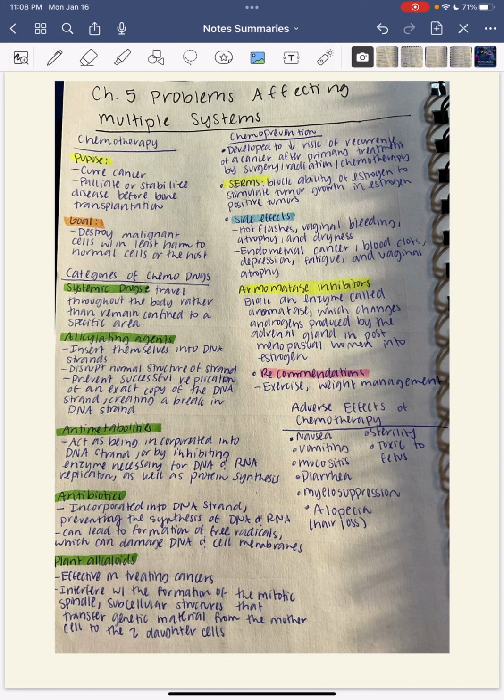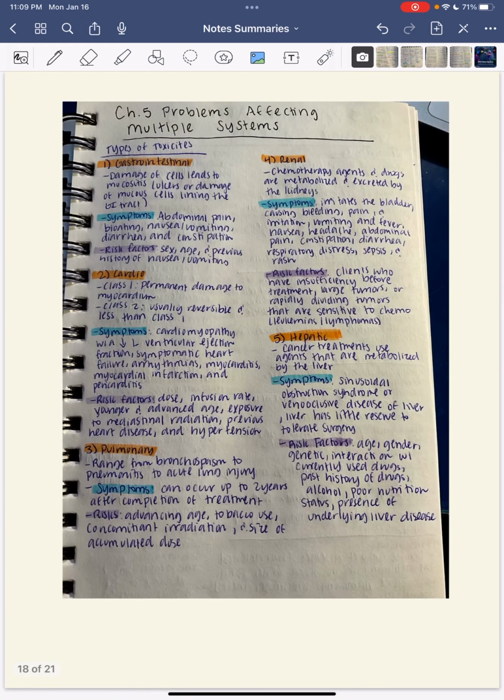So for aromatase inhibitors, they block an enzyme called aromatase, which changes androgens produced by the adrenal gland in postmenopausal women into the estrogens. And then recommendations include exercise as well as weight management. Adverse effects of chemotherapy include nausea, vomiting, mucositis, diarrhea, myelosuppression, alopecia, also known as hair loss, and sterility, as well as toxic to the fetus. Types of toxicities include gastrointestinal, cardio, pulmonary, renal, and hepatic.